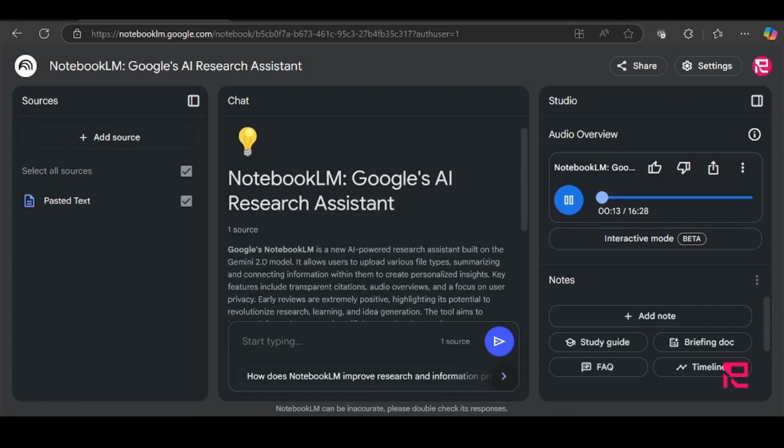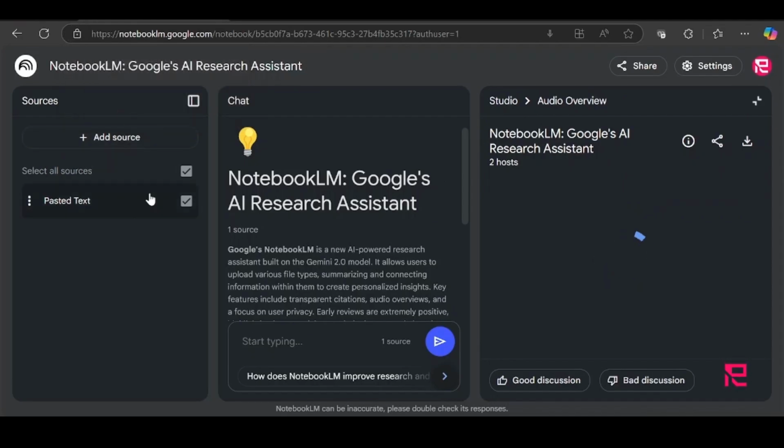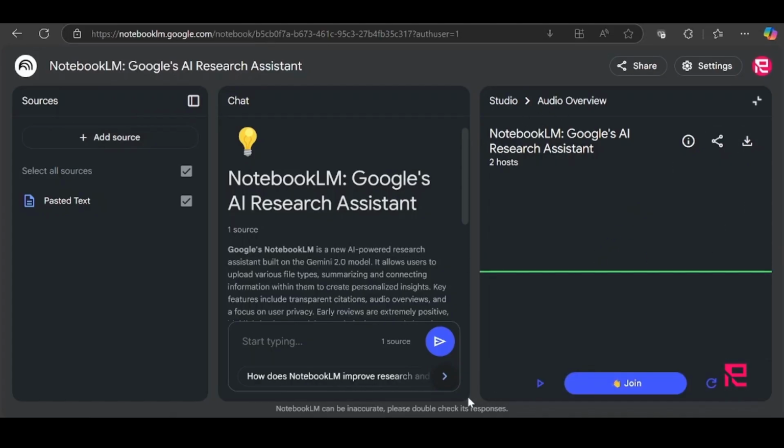And here's our podcast, and now this is the most exciting part about NotebookLM. They have this interactive mode, which is in their beta stage, and we're going to explore it. So here goes. It will request to access our microphone, so we let it. It'll give us another window with the two hosts, and let me not explain this much to you guys. I want you guys to see what's happening and understand. So kindly watch this. This is mind-blowing, totally.